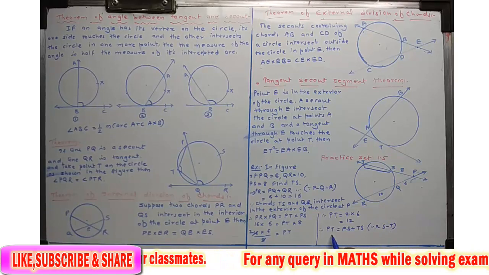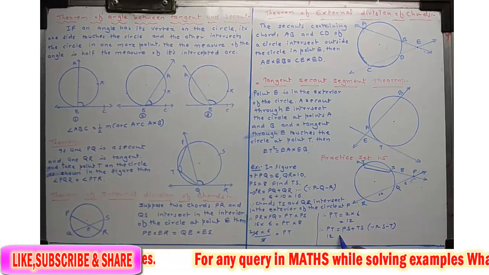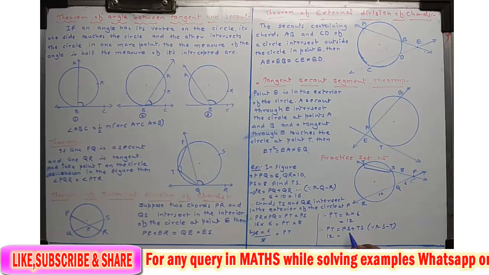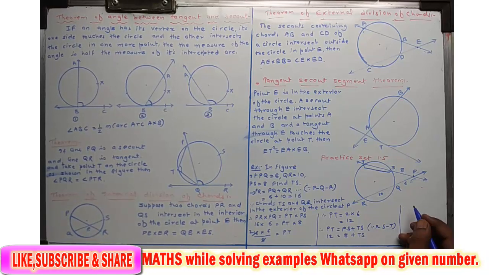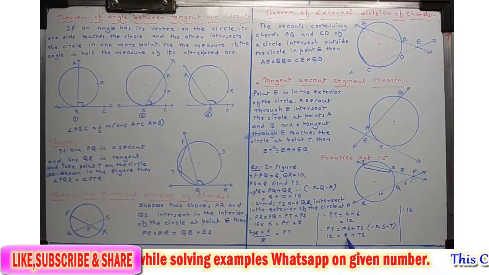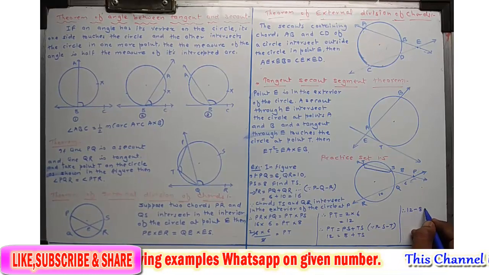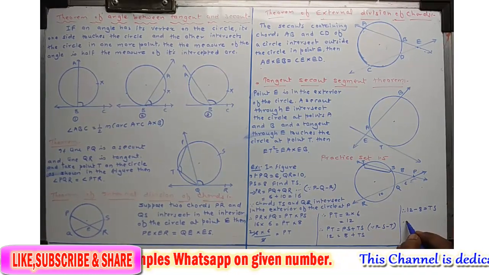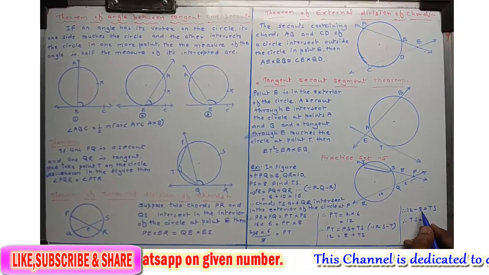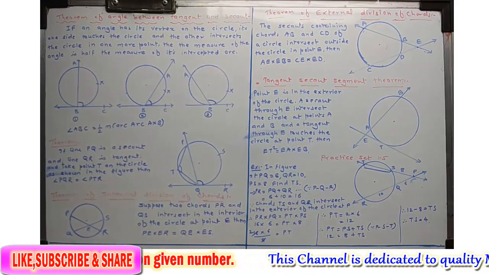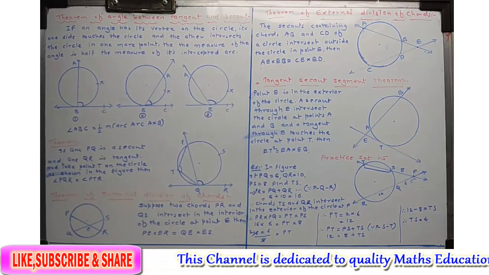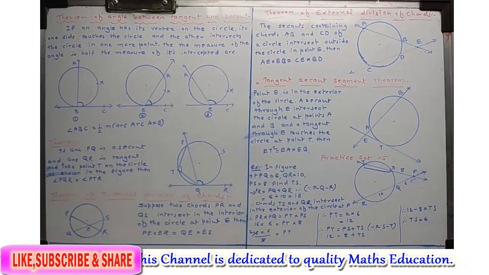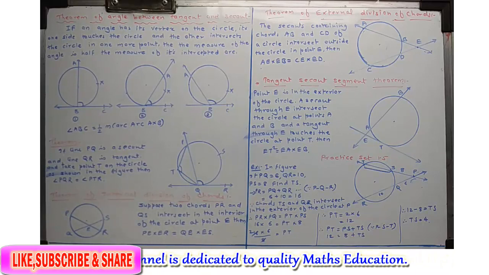Okay, now PT we just calculated as 12, is equal to PS, that is 8, plus TS. Therefore this plus 8 becomes minus 8: 12 minus 8 is equal to TS, and therefore TS is equal to 4. Okay, so in this way we have to solve this first example from practice set 1.5.